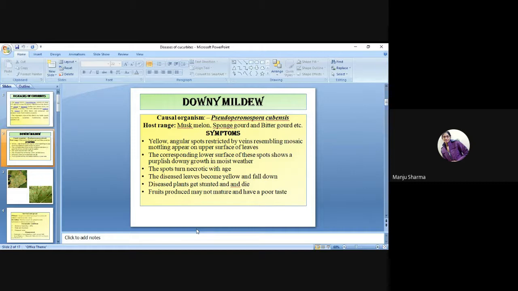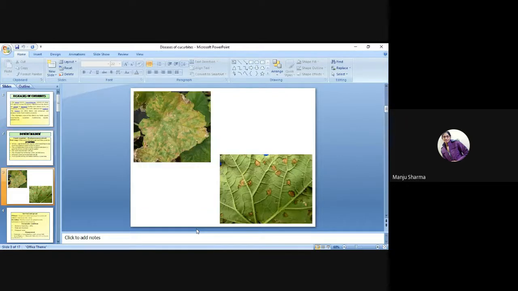The spots turn necrotic with age. The diseased leaves become yellow and fall down. Diseased plants get stunted and may die. Fruits produced may not mature and have a poor taste. Basically, these are the symptoms of downy mildew disease.